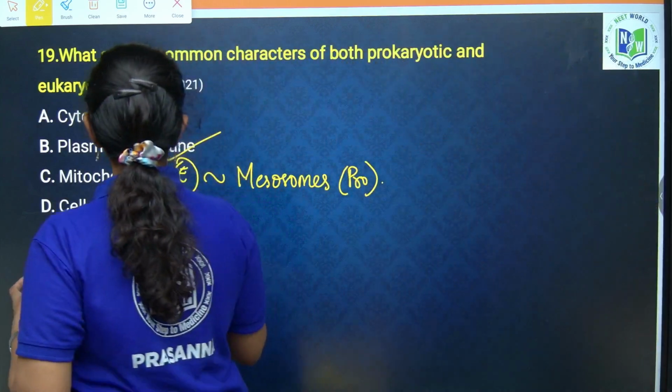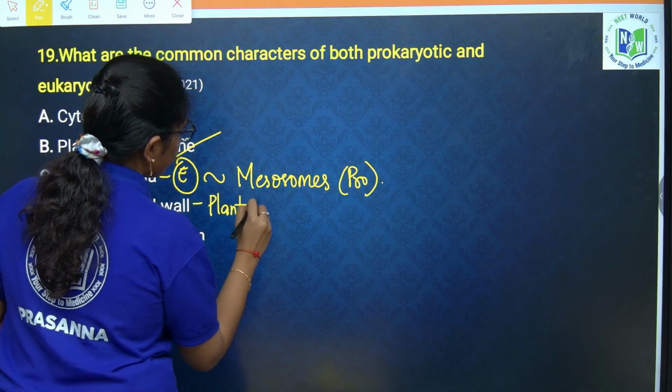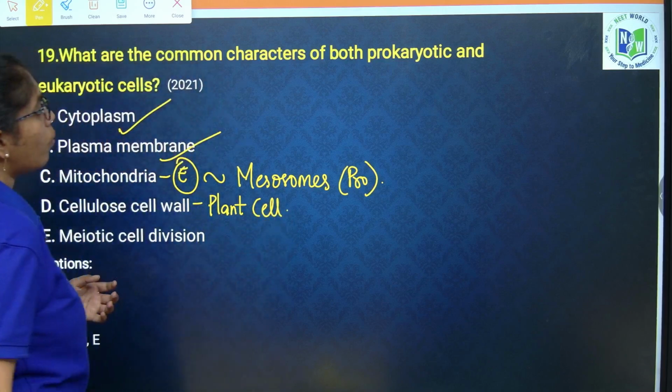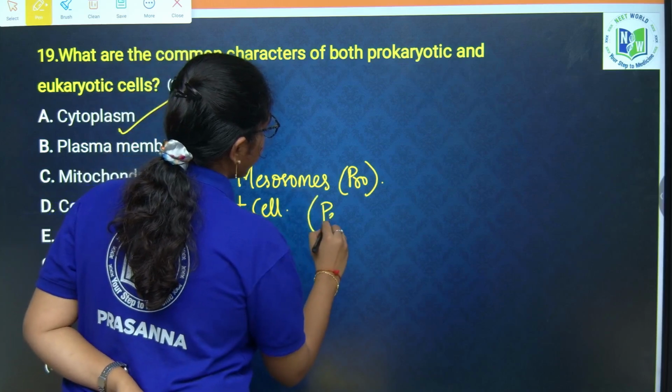Next, the cellulosic cell wall you will find only in the plant cell. What type of cell wall will you see in a prokaryotic cell? Peptidoglycan.